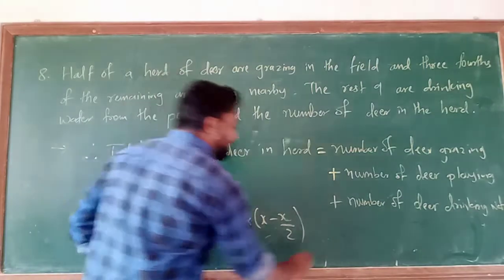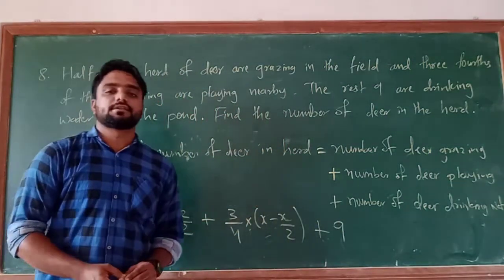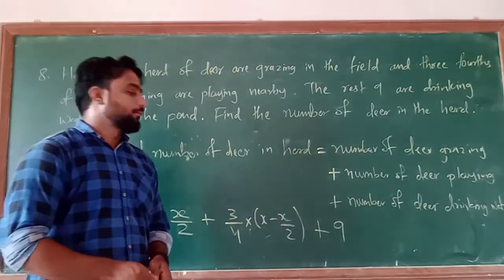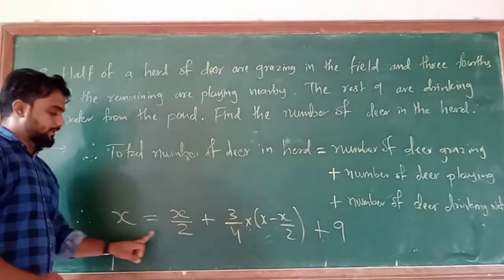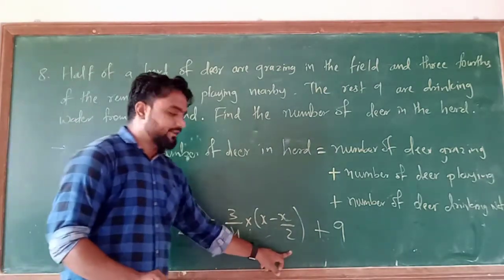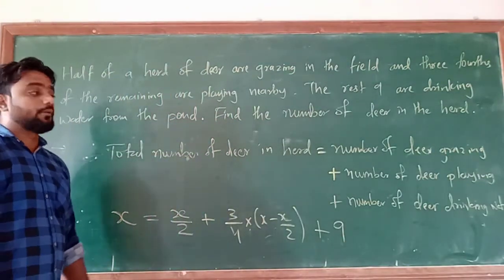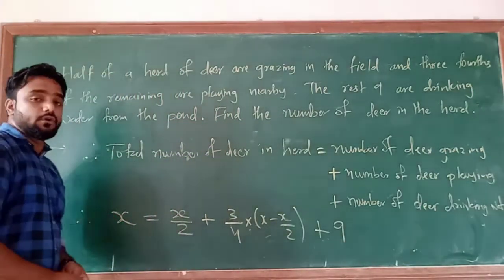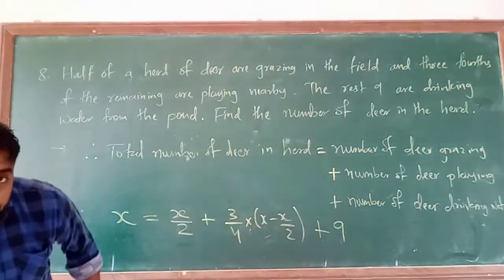And the last one plus 9. Why? Because 9 deer are drinking water from the pond. So here we are obtaining the equation: total number of deer is equal to the number of deer grazing, the number of deer playing and the number of deer drinking water from the pond. So we have to solve this equation. Understand or not? So I am solving this equation.